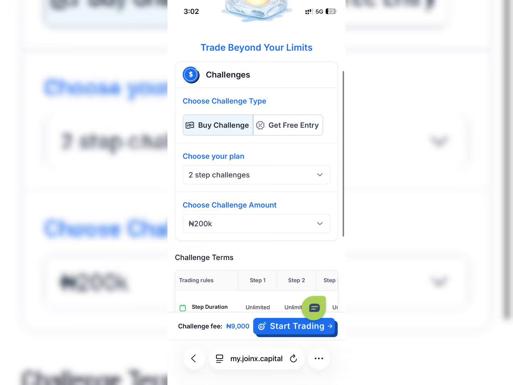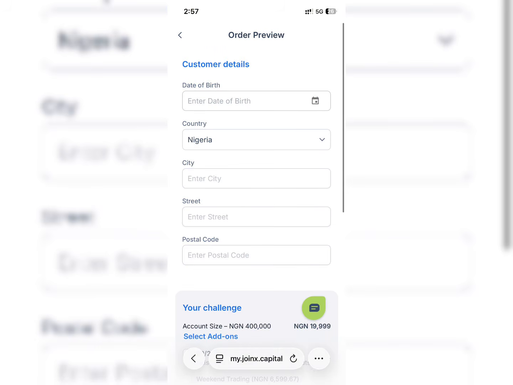So if you scroll up a little bit, you'll have this section that says customer details, the date of birth, the country where you're from, your city, your streets, postal code.